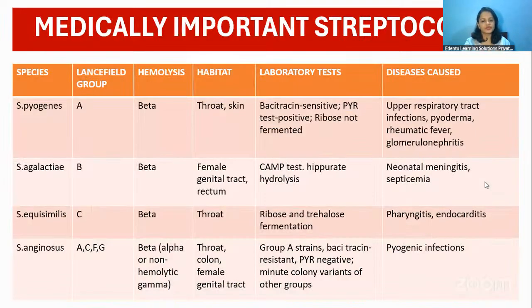Now, these are some of the medically important streptococci and the diseases they cause. Pyogenes causes upper respiratory tract infections like tonsillitis and pharyngitis, as well as rheumatic fever and glomerulonephritis. Agalactiae is responsible for meningitis. Equisimilis causes pharyngitis and endocarditis.